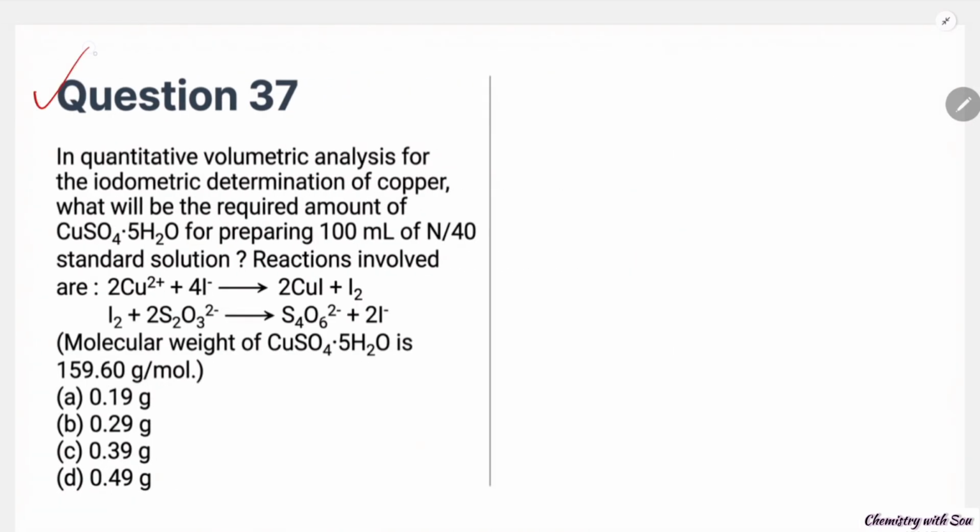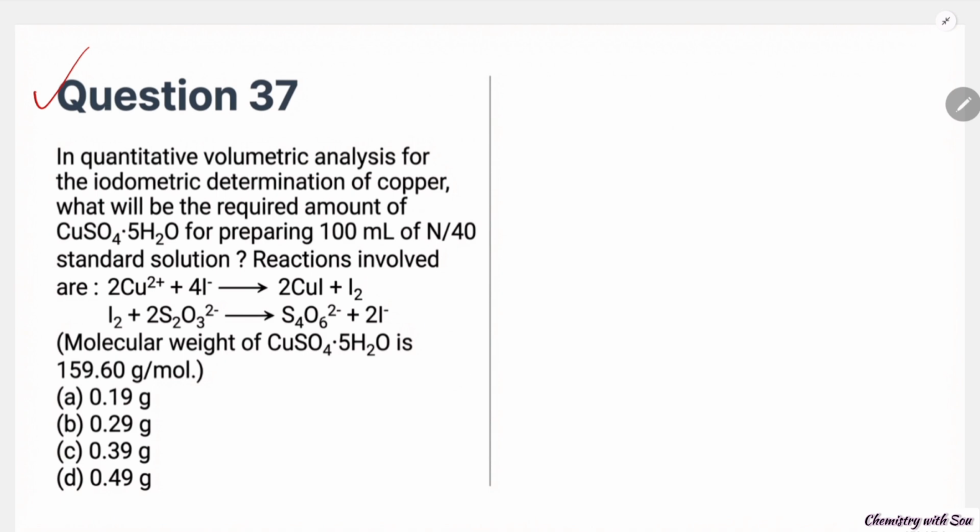Question number 37. In a quantitative volumetric analysis for the iodometric determination of copper, what will be the required amount of copper sulphate pentahydrate for preparing 100 ml of N by 40 standard solution? The reaction involved is given, and the molecular weight is given. Basically this is an iodometric kind of reaction.